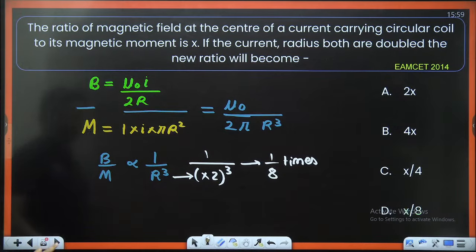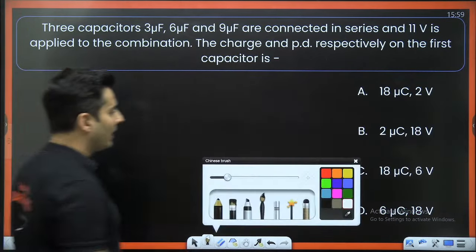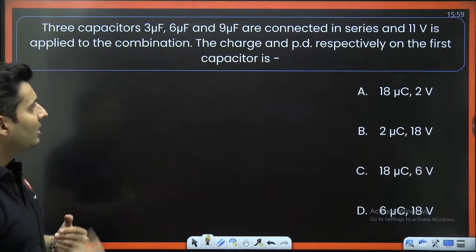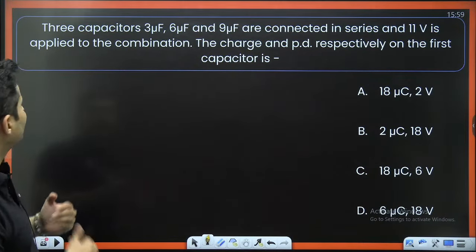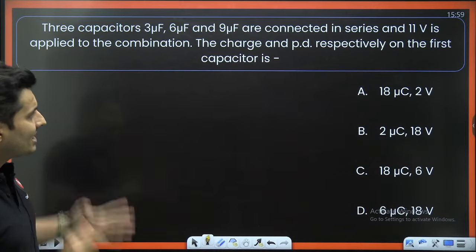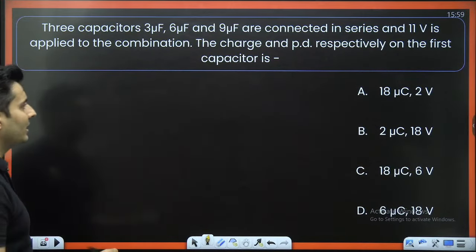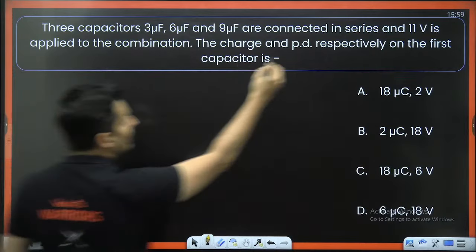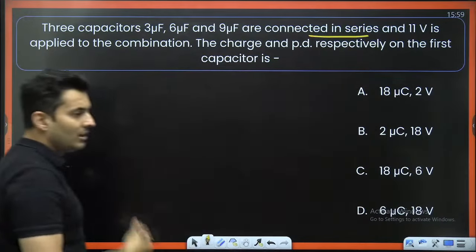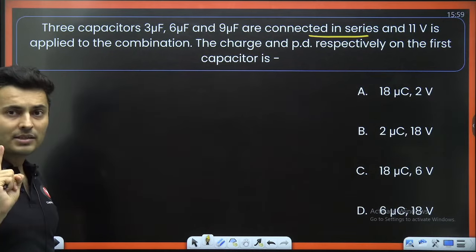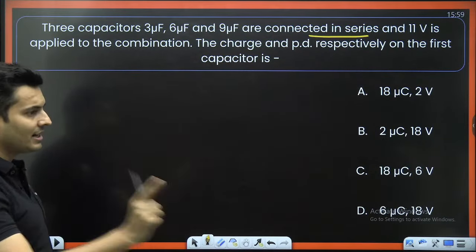Moving on to the next question on your screen. It says 3 capacitors are connected in series and 11 volts is applied to the combination. The charge and the voltage on the first capacitor is how much? Okay, let's try to do this. Because they are connected in series, the charge on the entire combination will be the same. Everybody agrees with this. Capacitors in series, charges are same.